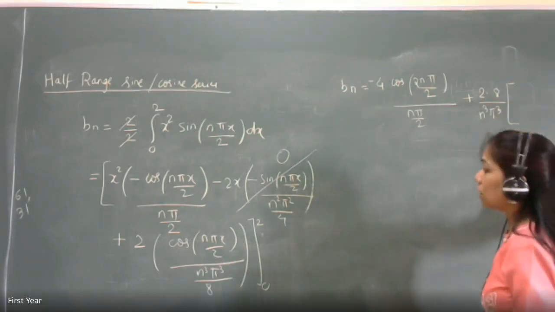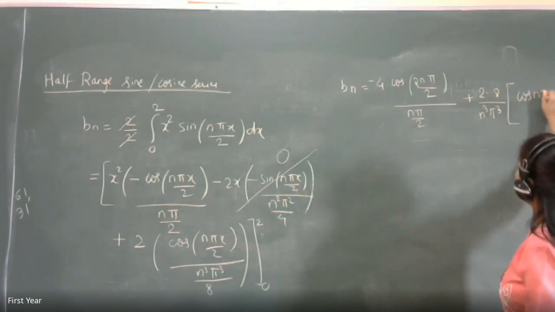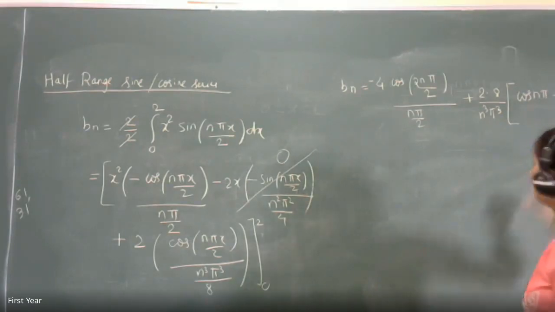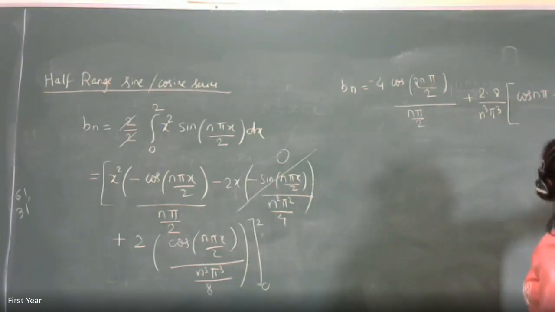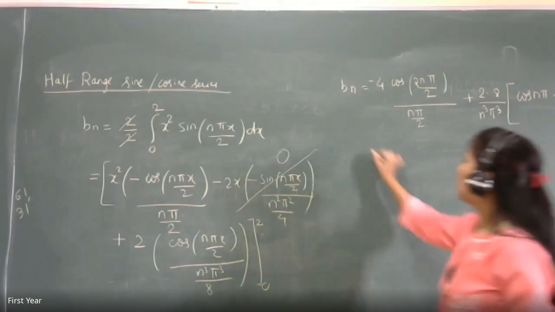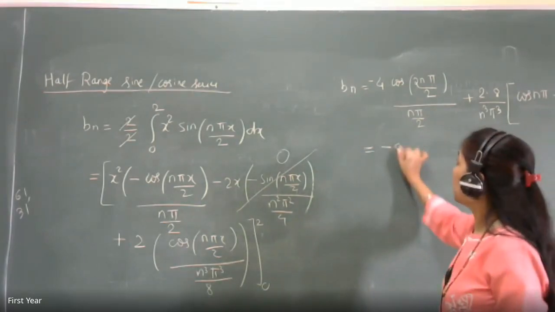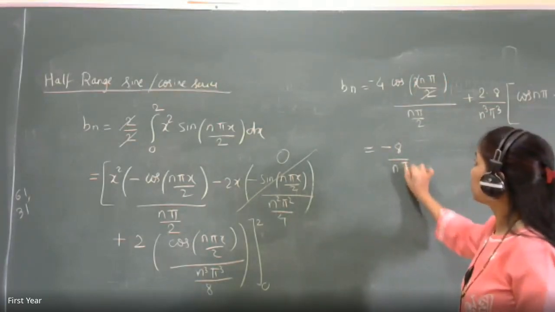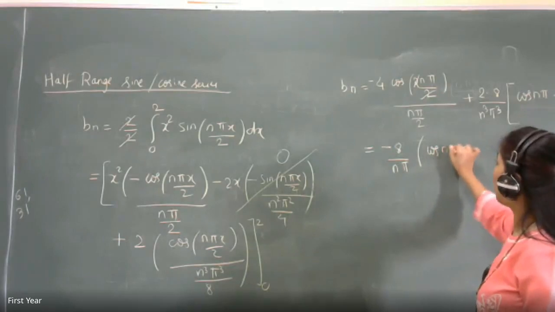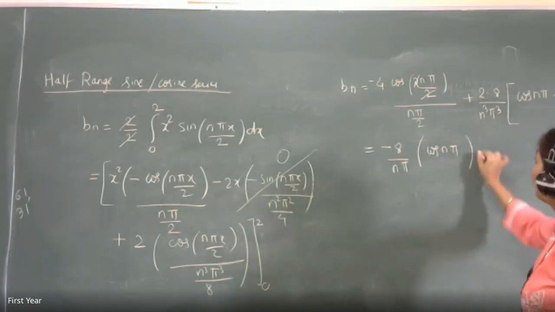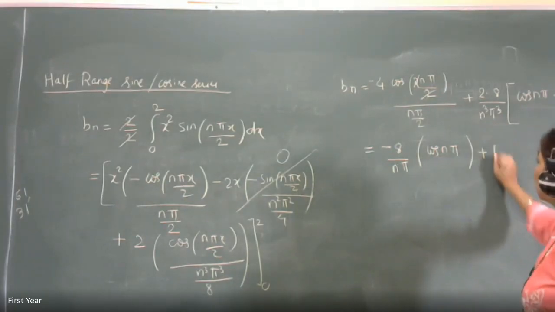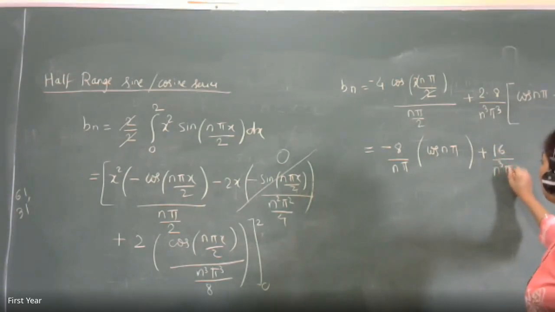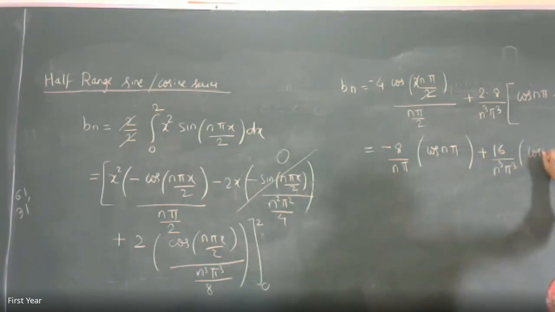What will remain inside is cos of n pi, your upper limit, and minus cos of 0, your lower limit. And therefore, your answer will be minus 8, 12 gets cancelled, upon n pi, cos of n pi. Then here you have plus 8, that is 16 upon n cube pi cube into cos of n pi minus 1, cos 0 is 1. Is this what you are getting, everyone?